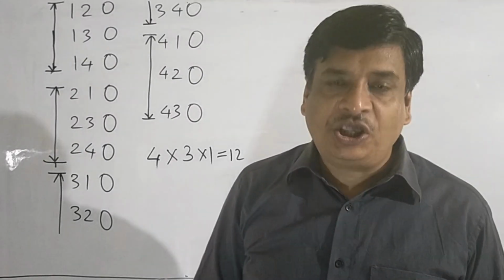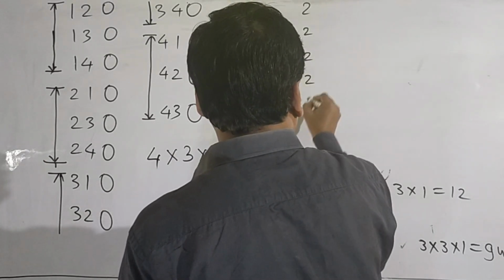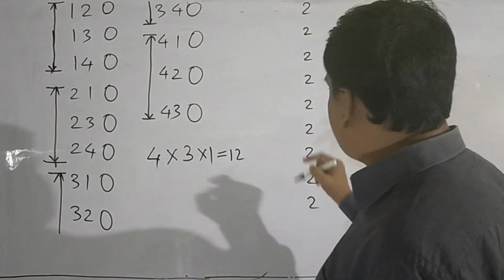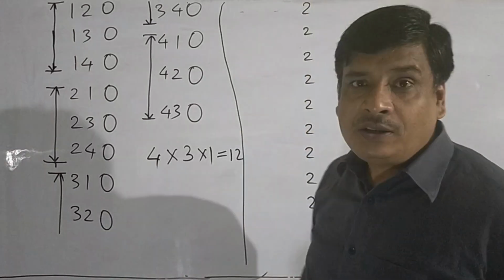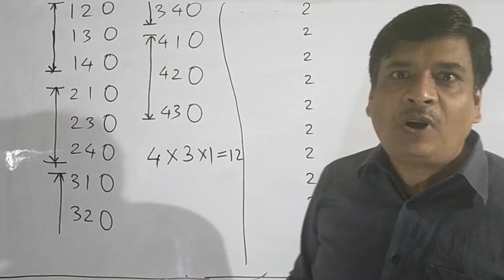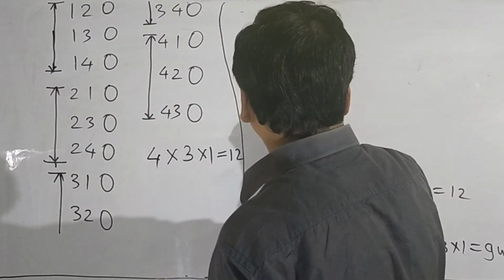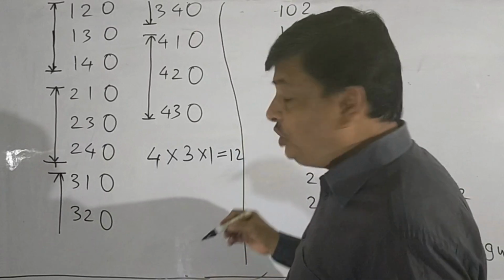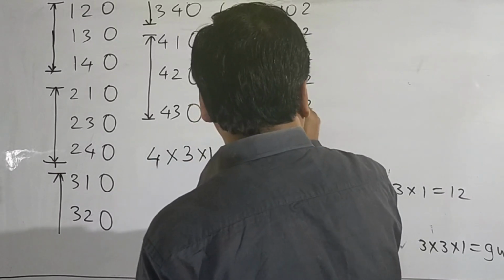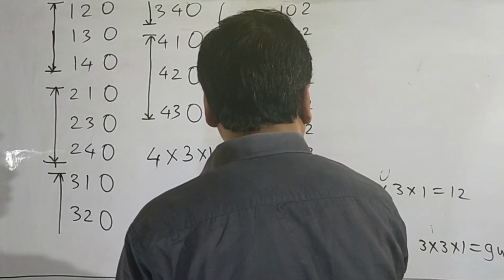Now when we fix the unit place by 2, how many even numbers of 3 different digits are possible to form, we can observe with the help of forming the numbers. 102, 132, 142, 302, 312, 342, 402, 412, 432.